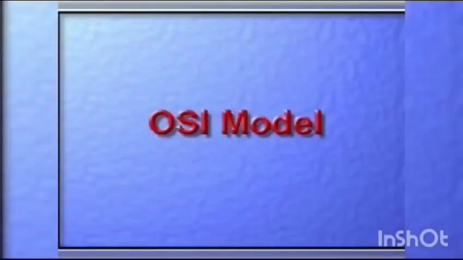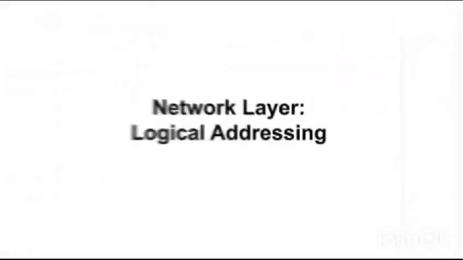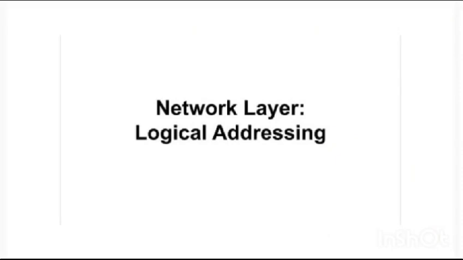Next is the OSI model. OSI network model. There are 7 layers in the OSI model. Each layer is responsible for a particular aspect of data communication. For example, one layer may be responsible for establishing connection between devices, while another layer may be responsible for error checking. Then the next topic is network layer logical addressing.